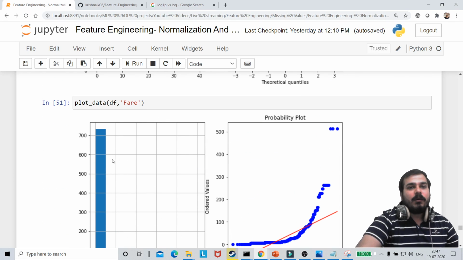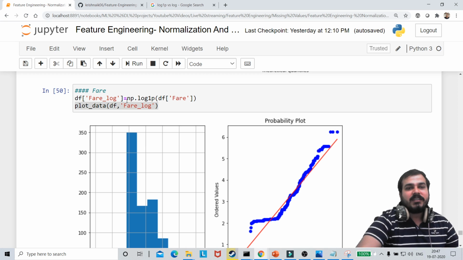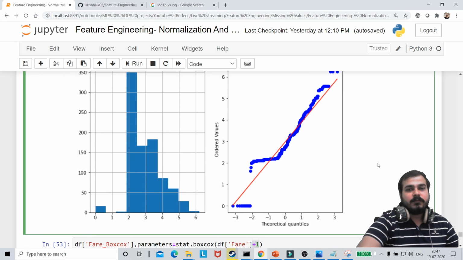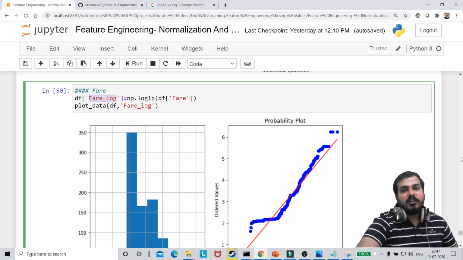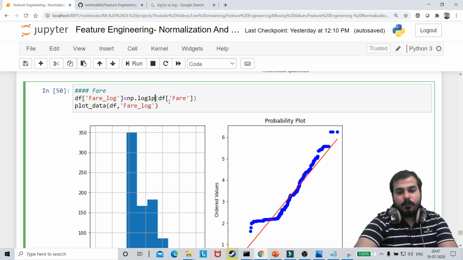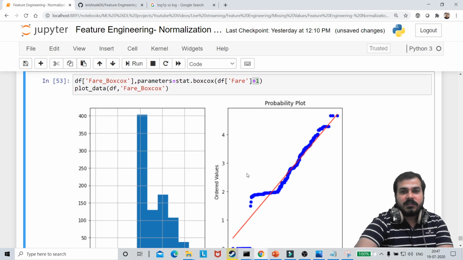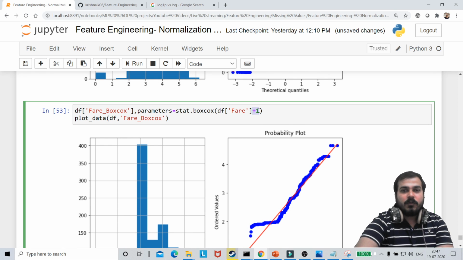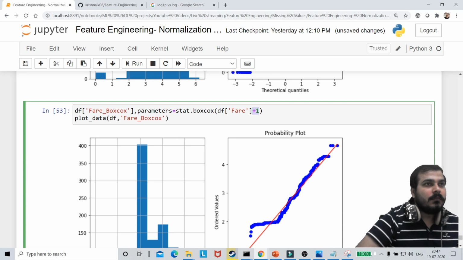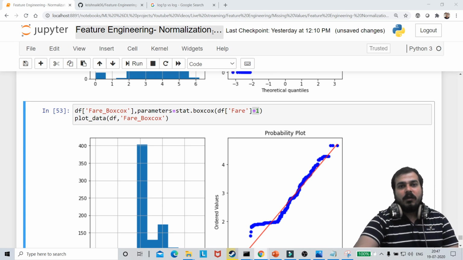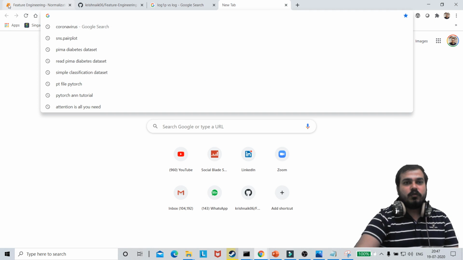For right skewed data, according to me, the best will be the logarithmic one. For logarithmic, you can basically use np.log. Suppose you don't want to use np.log1p, just use np.log with +1. Once you execute it, you will be able to see this. You can also use +1 over here, so that whenever you find log 0, that situation is getting handled.